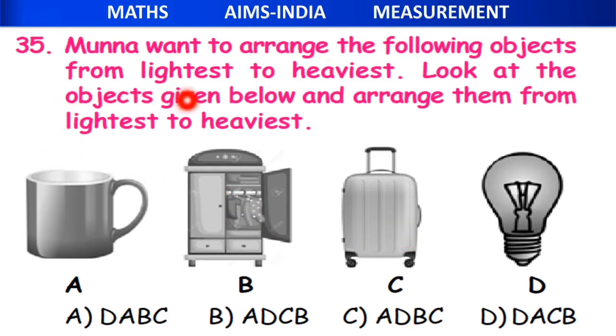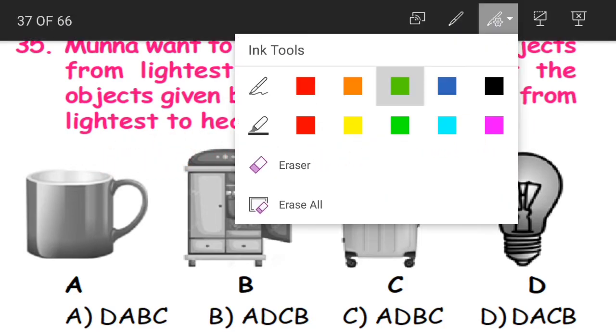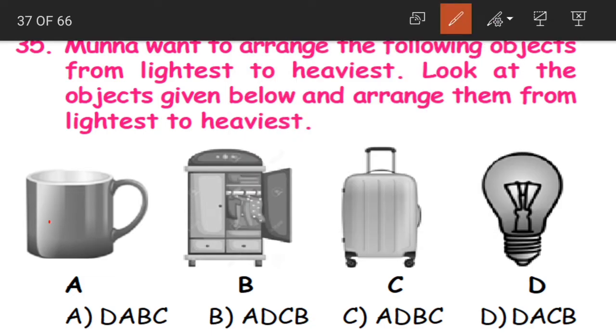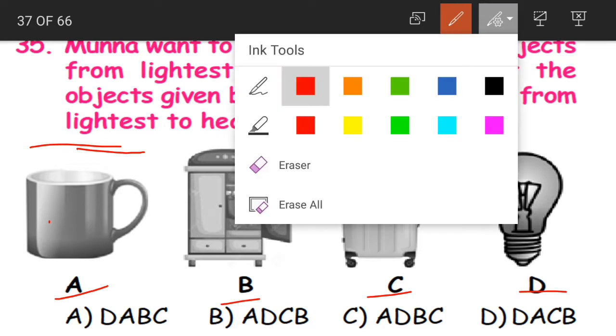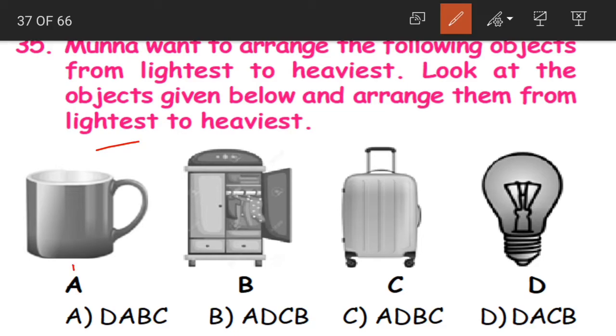Next question 35. Munna wants to arrange the following objects from lightest to heaviest. Look at the objects given below and arrange them from lightest to heaviest. What are we going to arrange? We are having A, B, C, D, 4 objects, and we have to arrange them according to their weights from lightest to the heaviest. Lightest means which is having the least weight, which can be lifted or held easily. Which is the one with the lightest weight here?